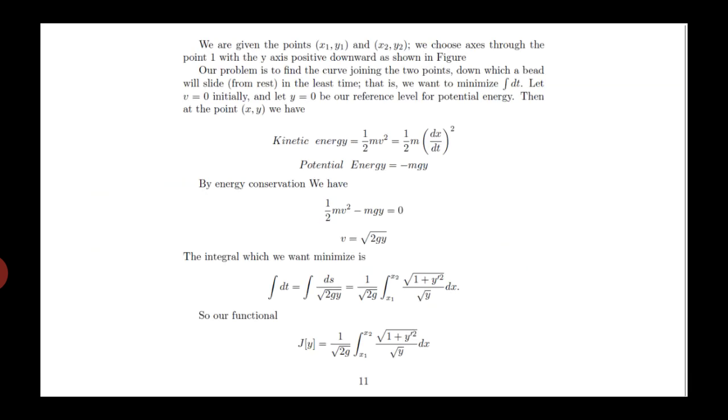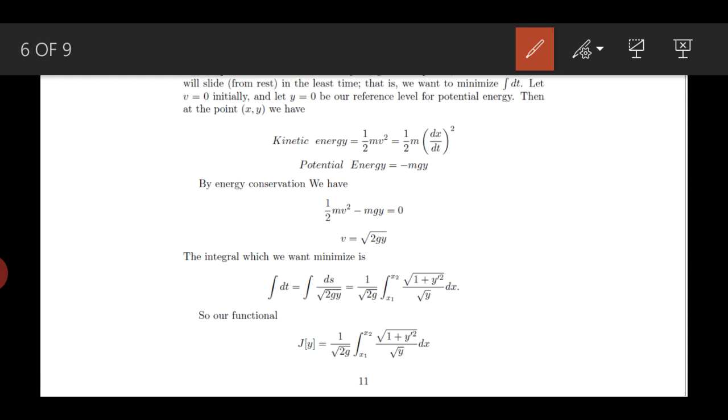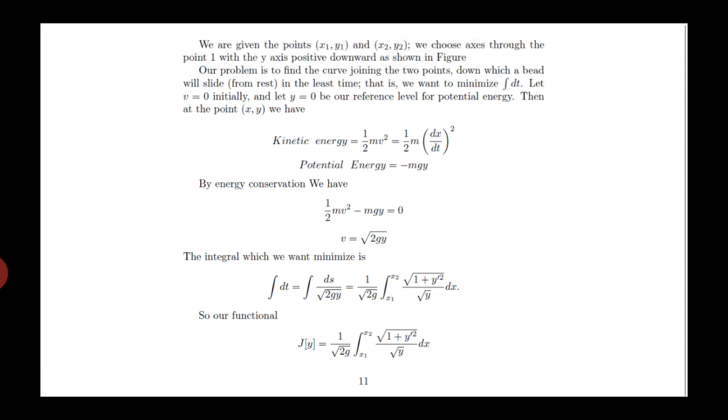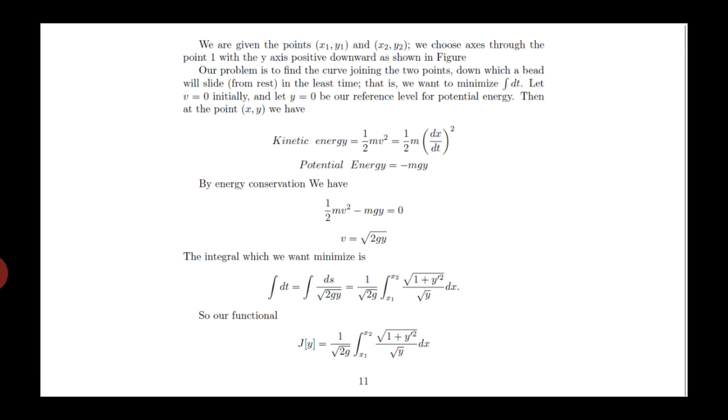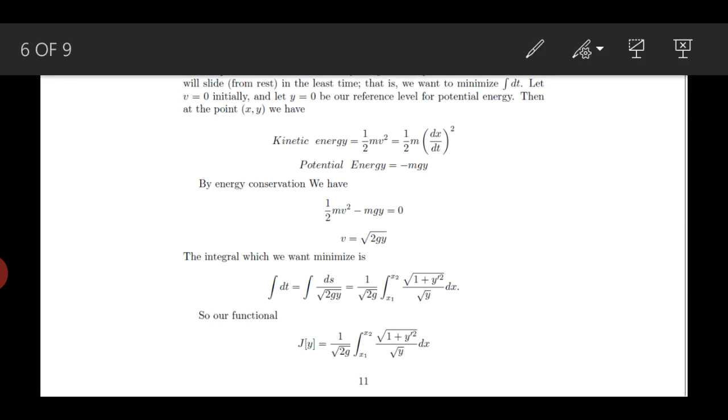Conservation of energy says that the kinetic energy plus potential energy at every point on the curve will be the same, because the system is isolated. What we have to do is choose a path for which the time is minimized. It means the integral of dt is minimized.